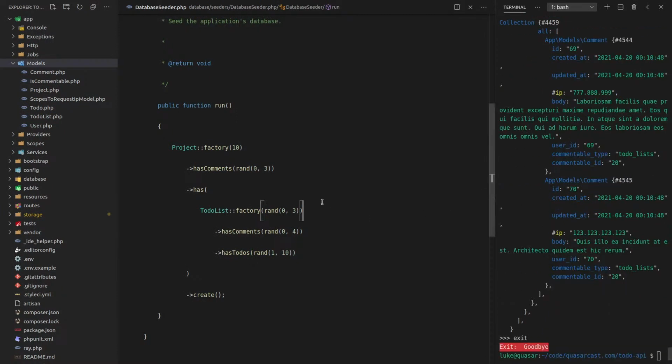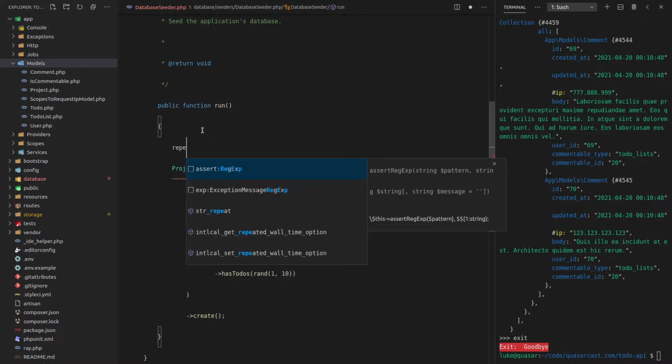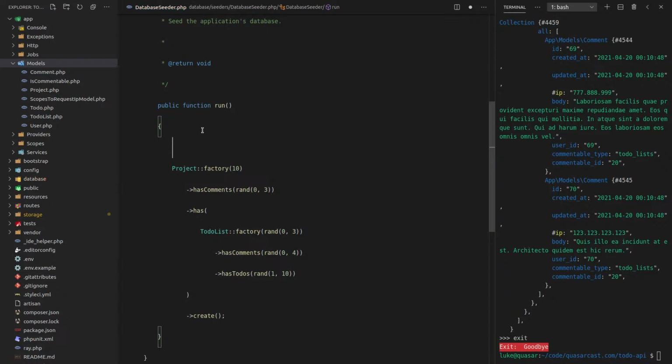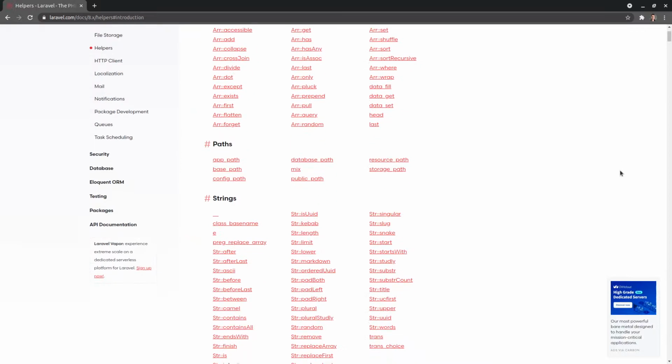So what's happening is, when it runs this file, it generates the random number, but it doesn't generate it every single time we want a new set of to-do lists. So the way we could do that, I don't think I like this, but I'm going to do it for now at least. Is there like a repeat function? Is there a way we can say do this X amount of times? Let's say helpers, and see if there's a helper that says do this like 7 times or whatever.